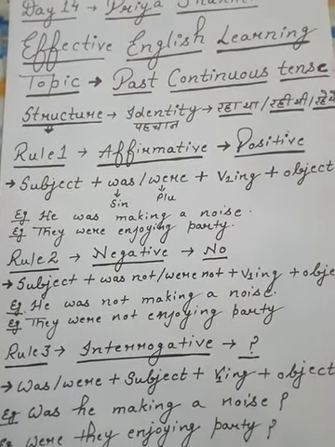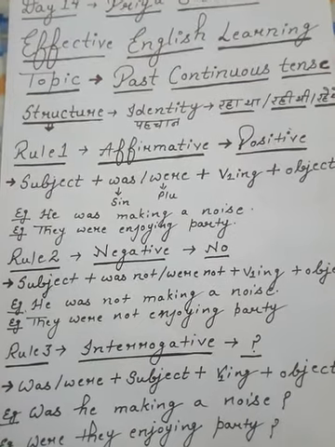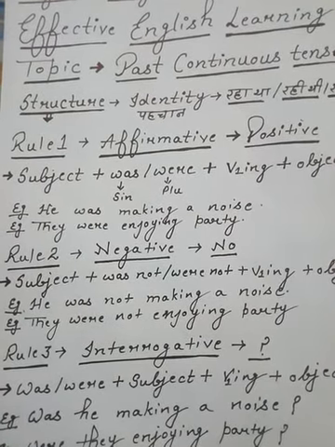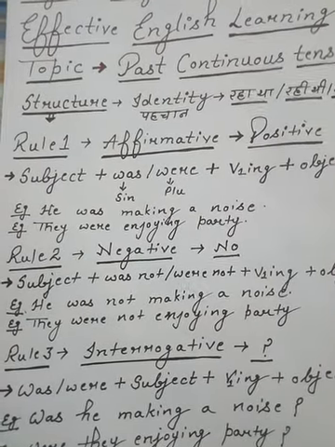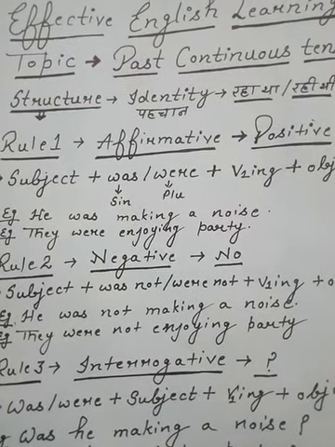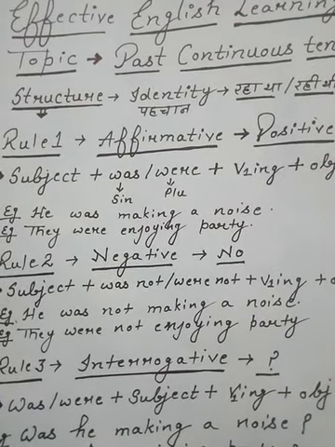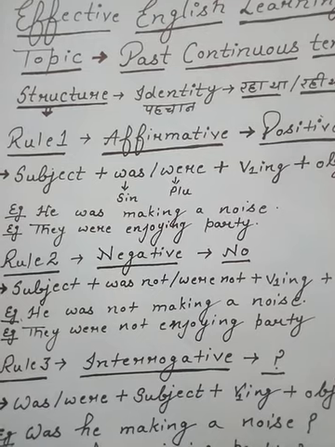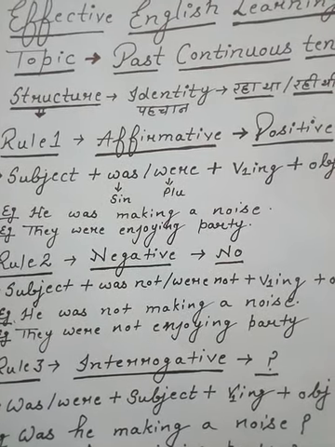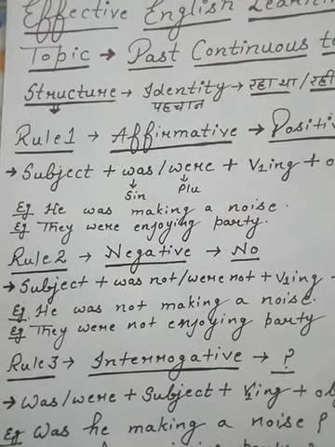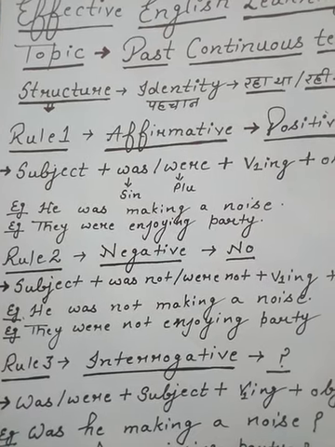Now I'm going to give you two examples by using the above structure. First one is: he was making a noise. As I have written, we use was with a singular subject. If there is one person, we use was. If there are more persons, we will use were. Example: he was making a noise. वह शोर मचा रहा था.